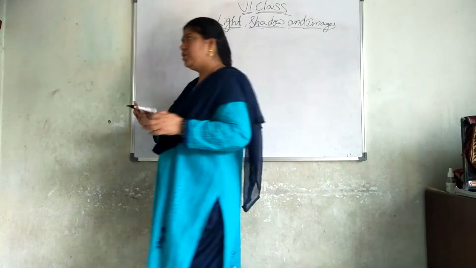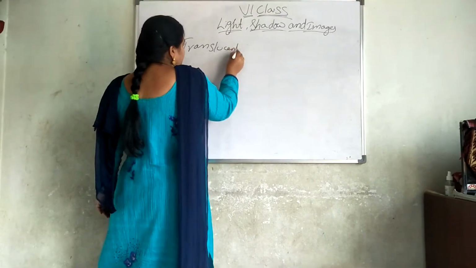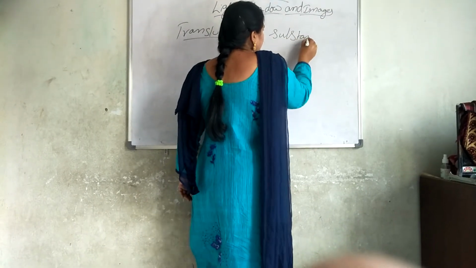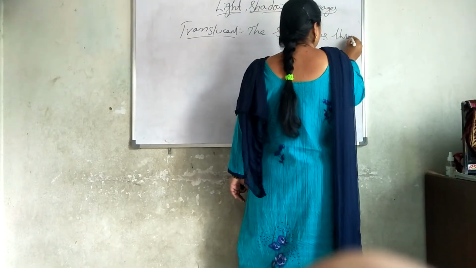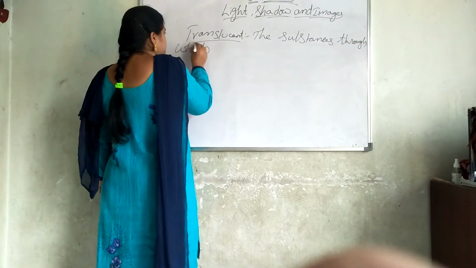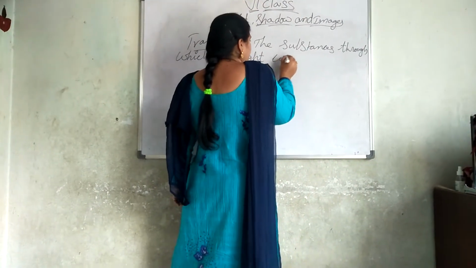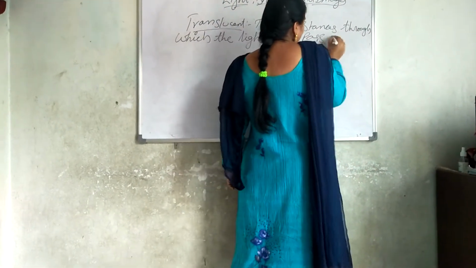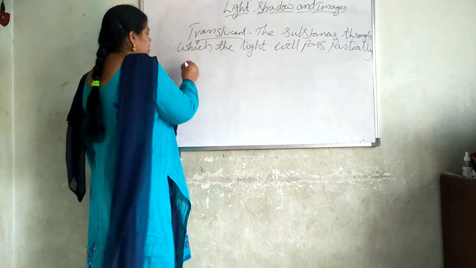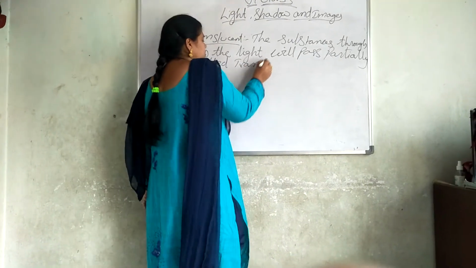Finally, today we have to talk about translucent substances. What is the last one? Translucent substances. The substances through which the light will pass partially are called translucent substances.